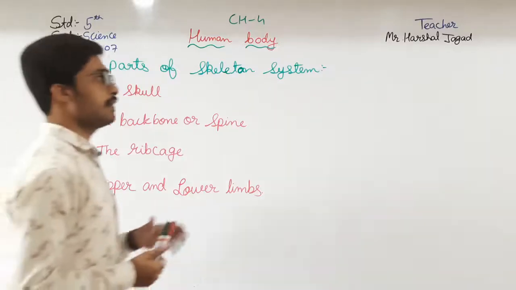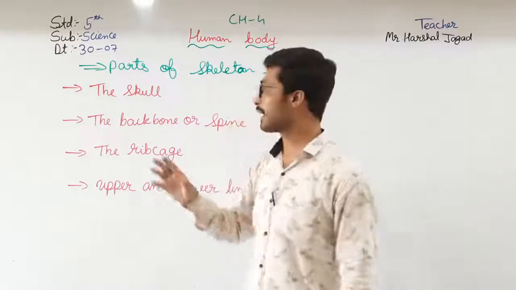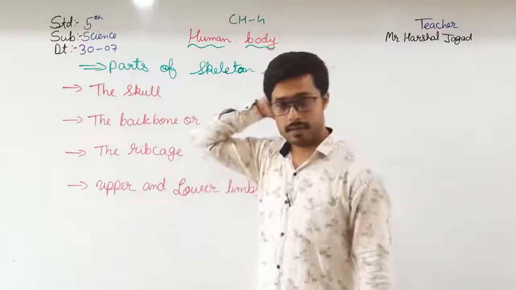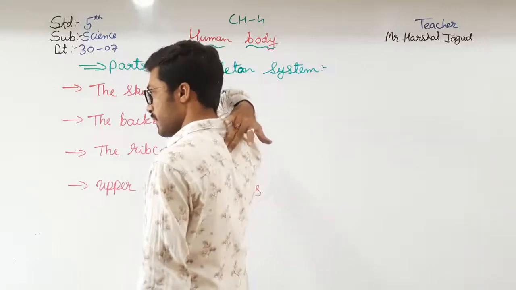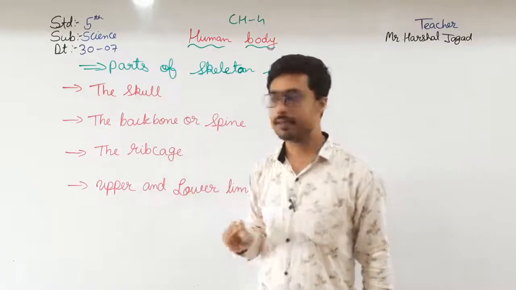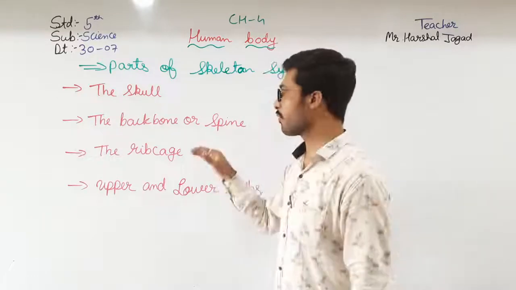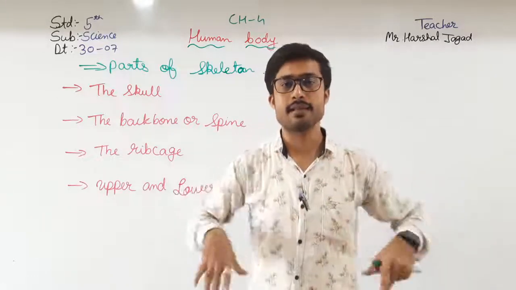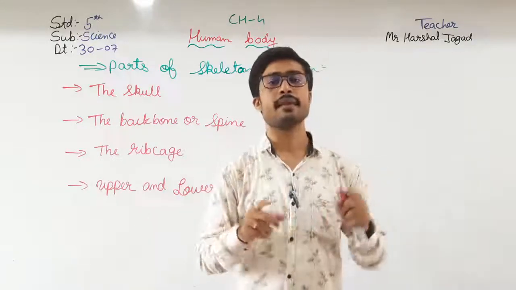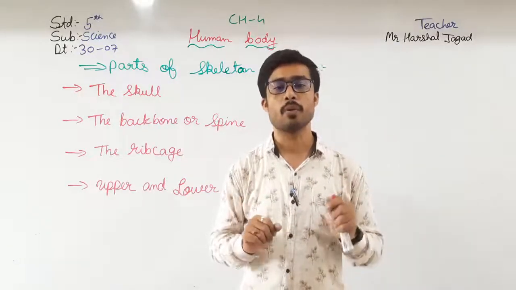Okay, so the skull means what? The upper head of our body, which is protected by the skull. Then after, secondly, the backbone or spine. Here this is directly connected. If you just put your hand here, then there is a long spine-like structure that is known as the backbone or spine. Then after, coming towards the rib cage. The rib cage means what? The chest is protected by the rib cage, and the upper and the lower limbs means the lower limbs like legs and upper limbs, the shoulder part, that is the upper and lower limb.